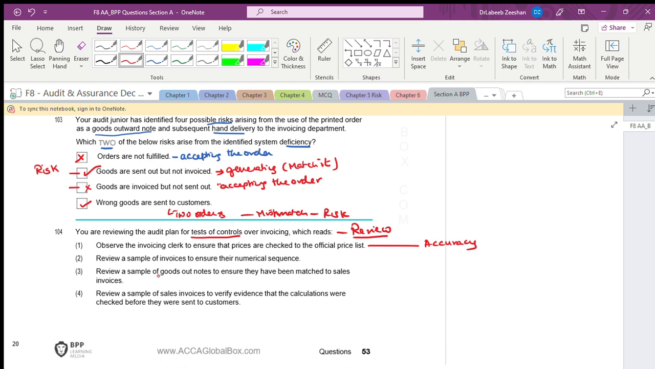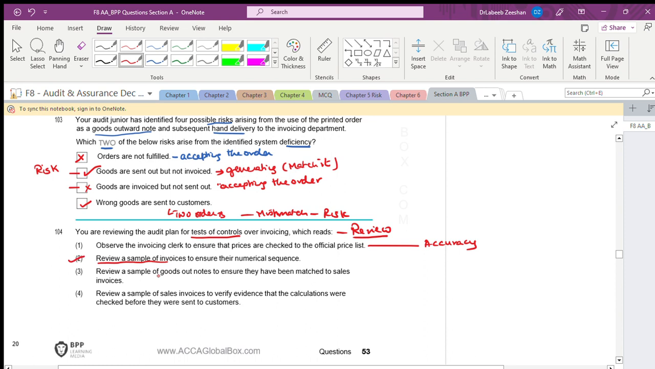Now, review a sample of invoices to ensure that there is a numerical sequence. What are we doing? We are testing the controls. We are reviewing a sample of invoices to have a numerical sequence, 1, 2, 3, 4, 5, whether the sequence is there or not. It means they will see that it has been generated through the system and worked sequentially. If something is missing in between, definitely we will take that into consideration. That is the test of numerical sequence.